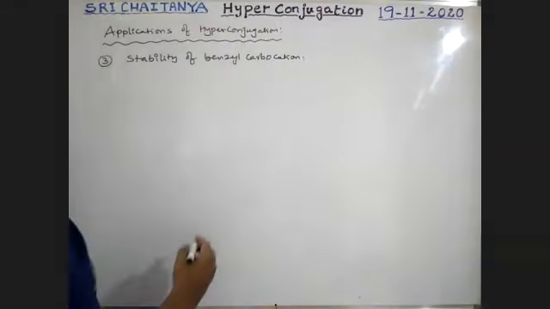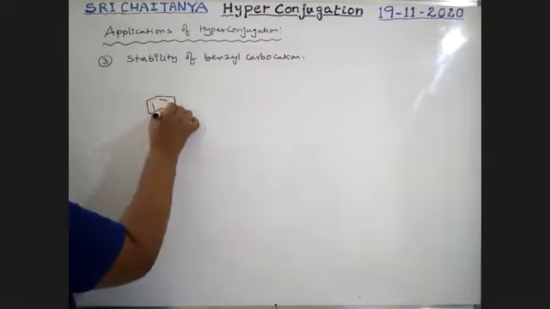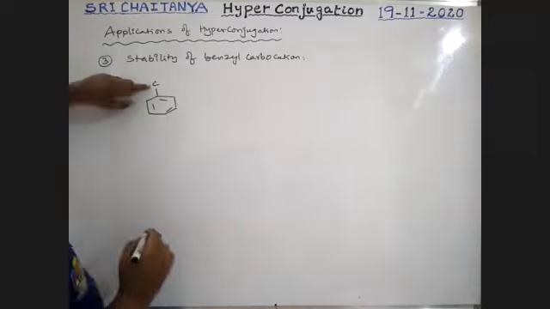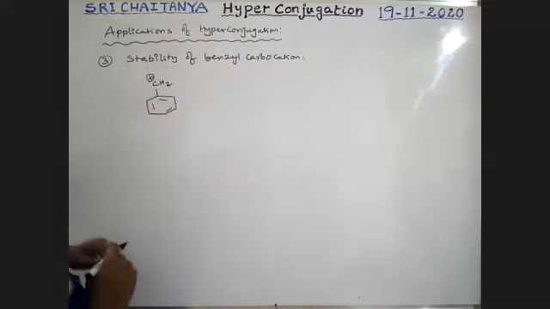How to explain? See here. Boys, this is the benzylic carbon. This carbon has positive charge. That is benzyl carbocation.